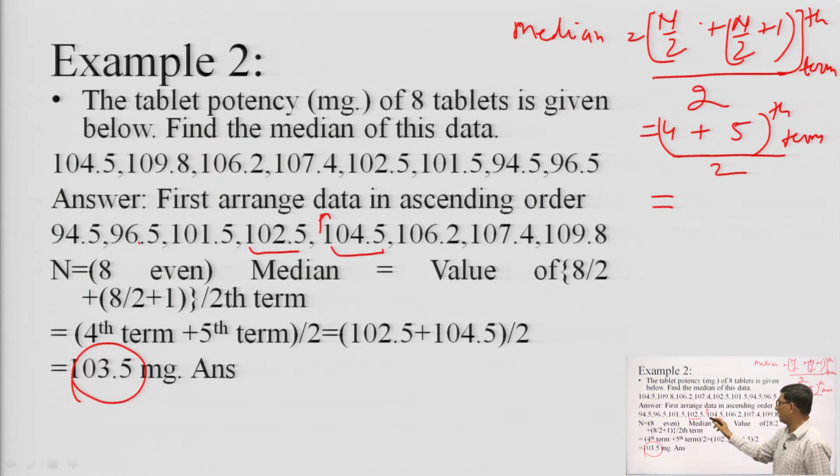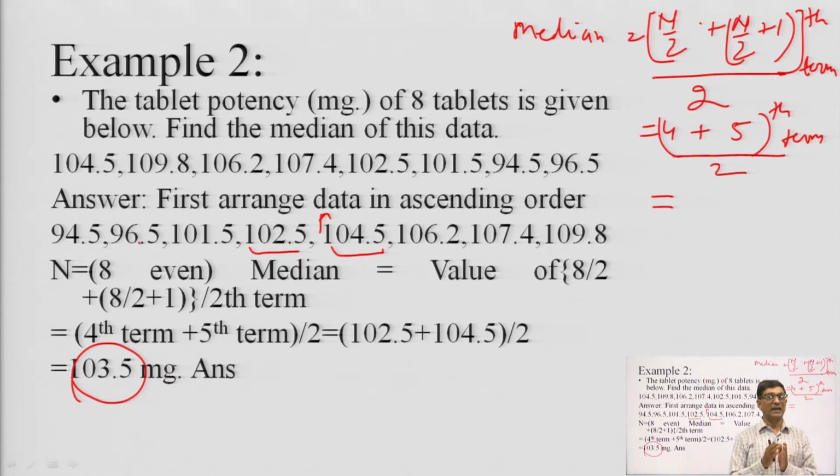You see here 4 observations are more than 103.5 and 4 observations are less than 103.5. So the median divides the data into 2 equal parts, as we have 8 observations. 4 scores are more than the median and 4 scores are less than the mid value or median.